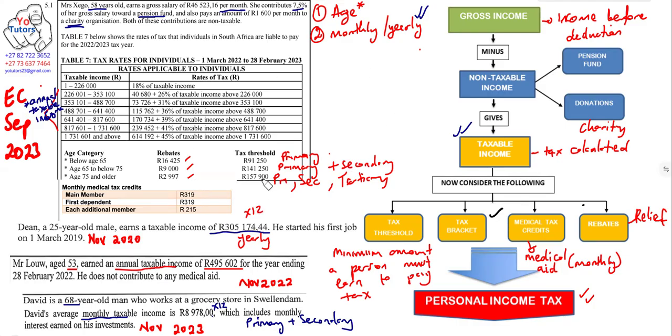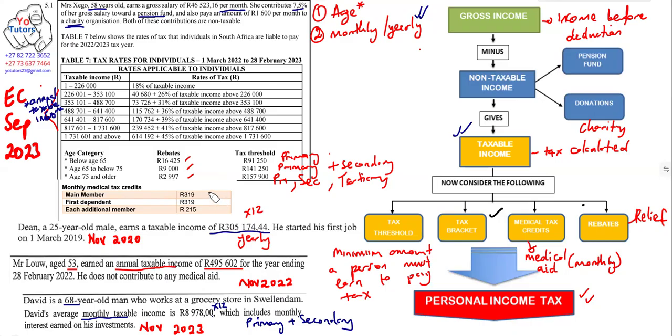But anyway, now everything is explained here. You need to know the number of years, the age of the person. You need to know whether the amount they pay, the salary, was monthly or yearly. Then you must also check if there are any contributions like the pension and also charity, so that you can deduct before you look for the taxable income or tax bracket. Another thing, on the medical tax credits, you must check the family. So you must check the dependents. How many people depend on that person?